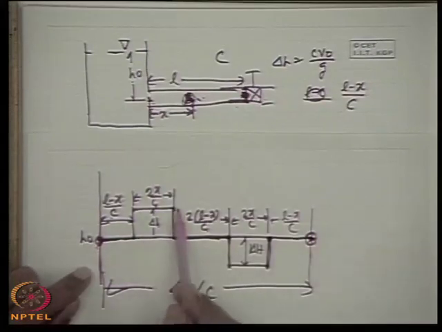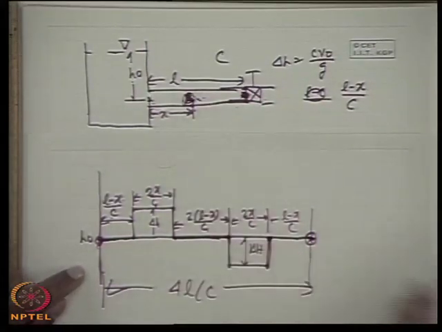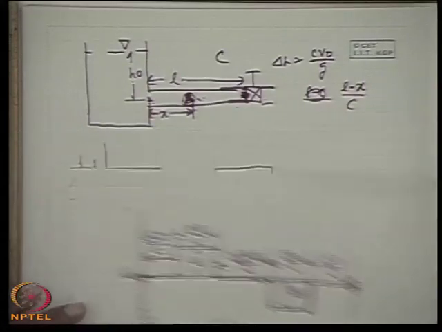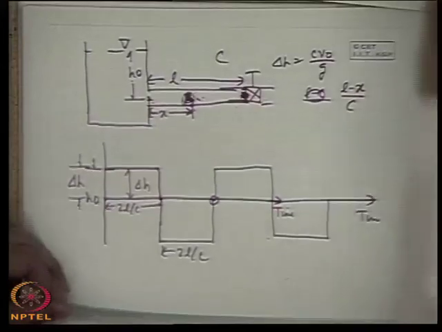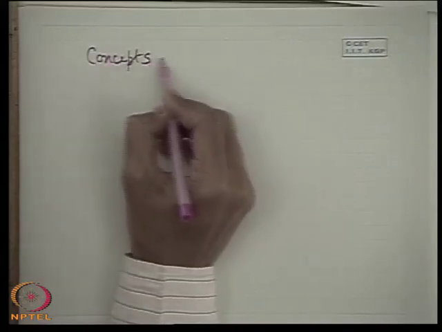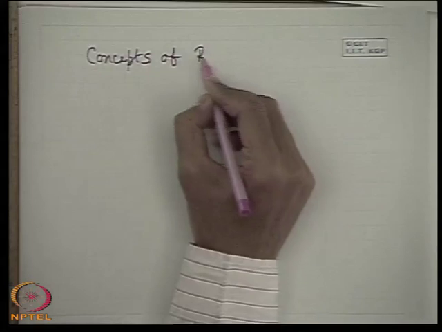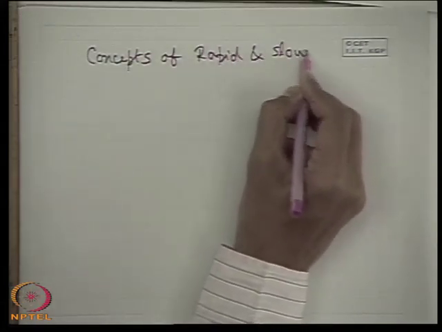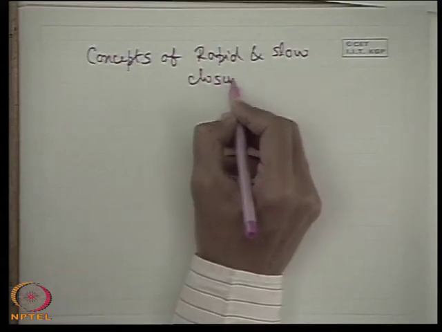So this is the typical pressure fluctuation at any point x in the pipeline due to this repeated movement of the pressure waves. Now we will come to the concepts of rapid and slow closure. What is meant by rapid?